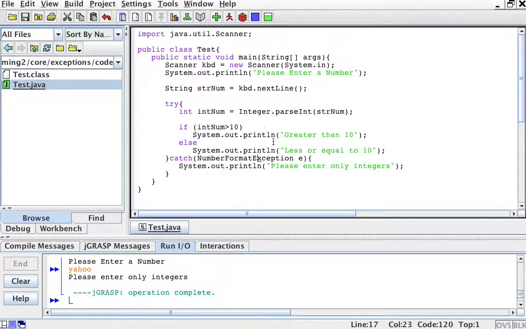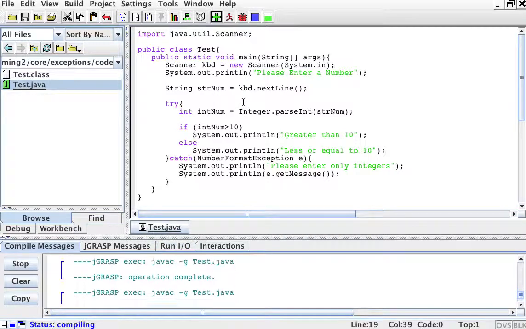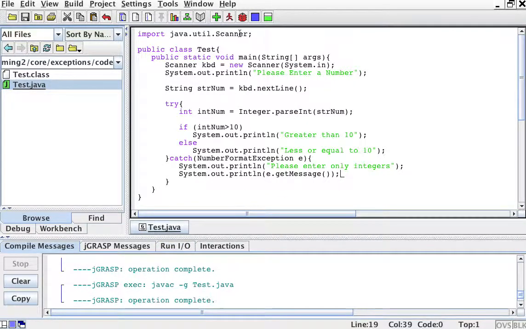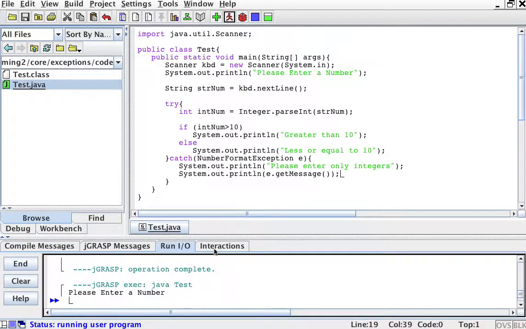Right? So the exception happened. It went to this block and then it outputted it. Now this variable e can help us debug what happened. So for example, I can say system.out.println e.getMessage. So I'm printing the message here. You should go and look at the methods of an exception, because there's a lot more than getMessage, and there are many very useful methods that, because of the coverage of exceptions, I'm not going to get into in this lesson. Let's run this. We know it works for integers, so let's just try to generate an exception.